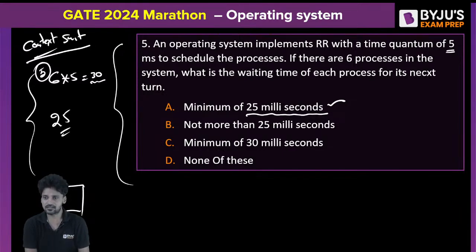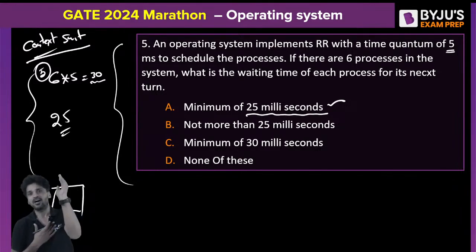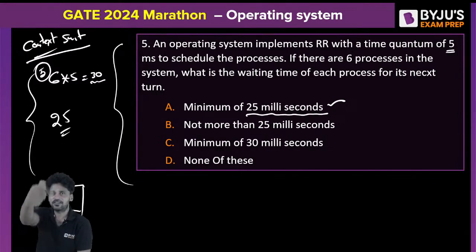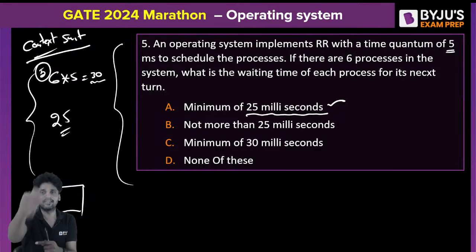5 milliseconds. Of course, 5 into 6 is equal to 30. But when one process gets in, the remaining processes' waiting time will only be equal to 25. Did you understand? I am the final process. I am the 6th process. For how long do I need to wait? 5 fives are 25. After the 25th clock cycle, I will enter.